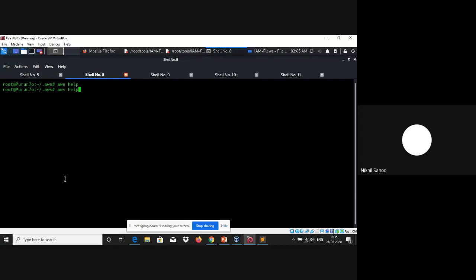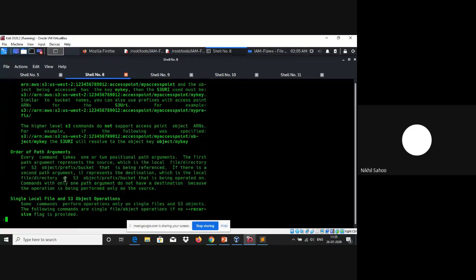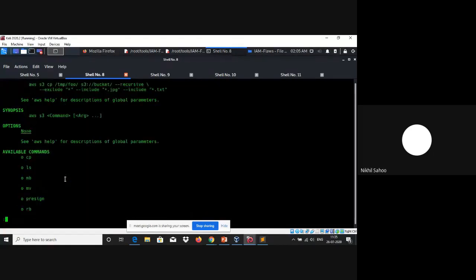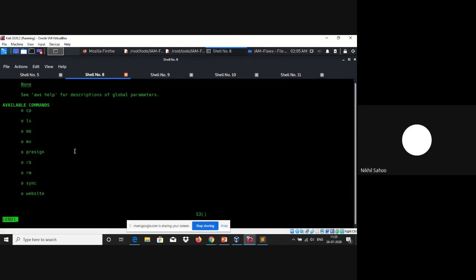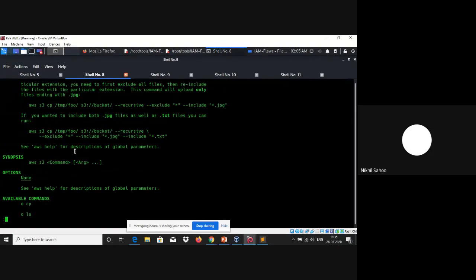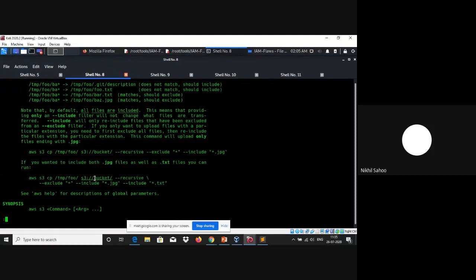Let's say we are going to perform something with S3, and then we again don't know exactly which command we want to proceed with. So again we can type in help, and if you move downward, it is going to list the commands that you can actually perform with this particular AWS service. So let's use this particular copy command.